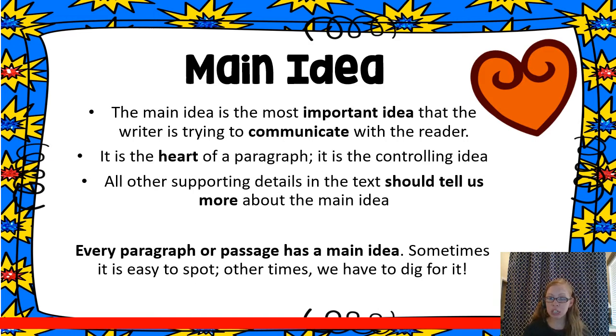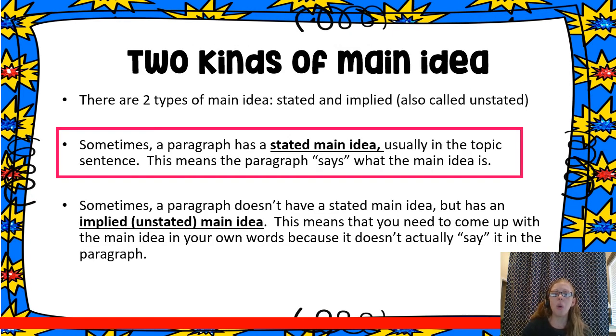Sometimes it's really easy to spot. Sometimes the author gives it to us right away. Other times we have to dig for it and maybe figure it out from clues in the paragraph. We say that there are two kinds of main ideas, stated and implied. You might also hear this called unstated, but that's what implied means, that it's not directly stated for us. We imply or infer that.